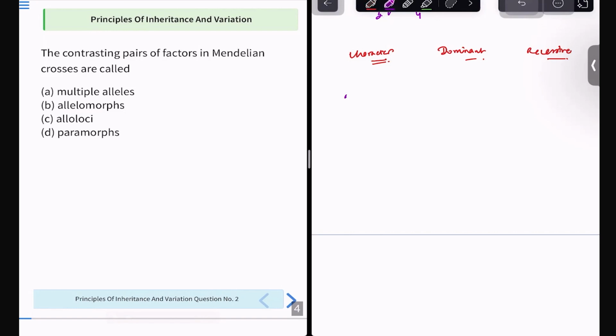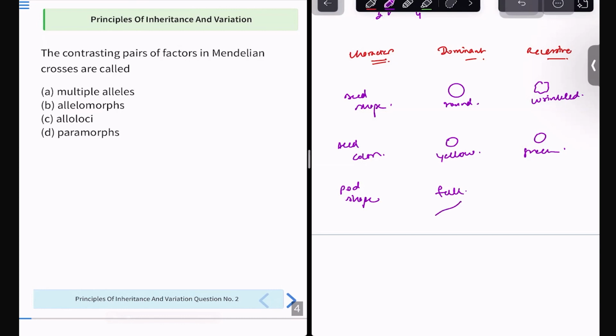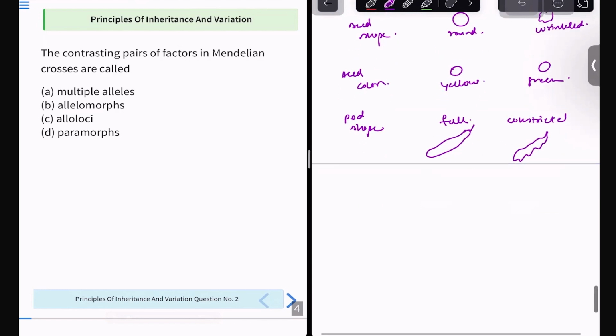First, he took seed shape: round shape for dominant, and wrinkled shape for the recessive one. Then he took seed color: yellow for the dominant trait and green for the recessive trait. Then pod shape: the full, swollen pod as the proper pod shape, while the constricted pod is like this. Then pod color: green pod as the dominant one, and yellow pod as the recessive one.